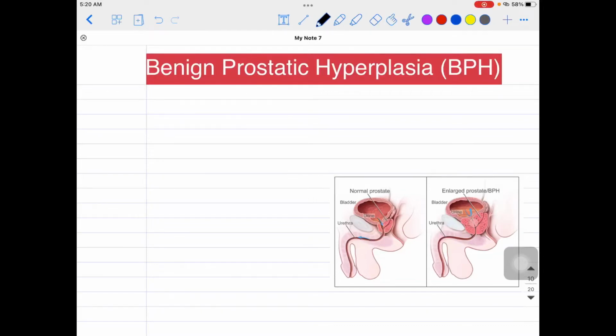This is Dr. Shubham, and today I'm going to discuss yet another important topic, that is benign prostatic hyperplasia, BPH, a very important topic from the surgery side.